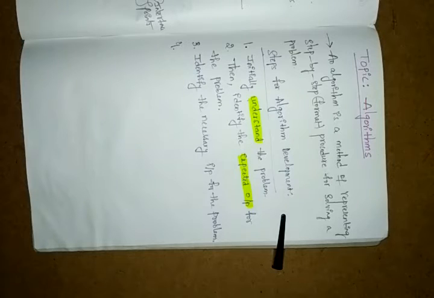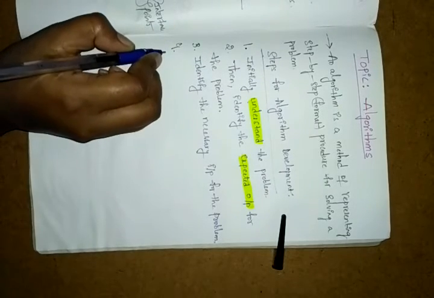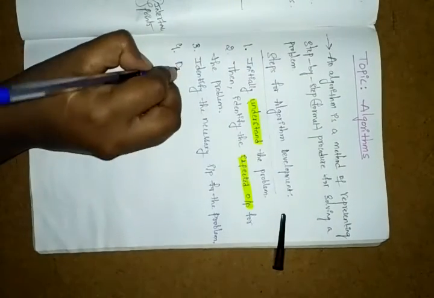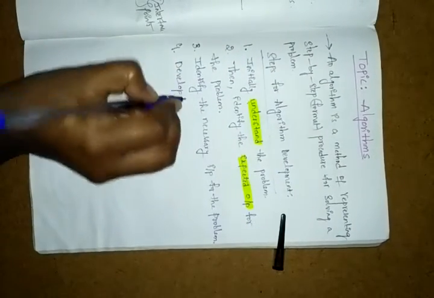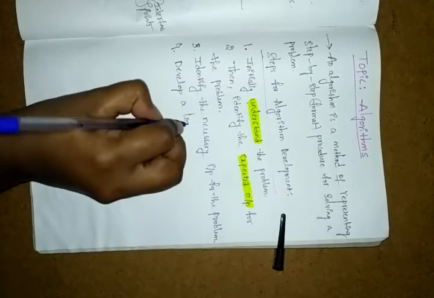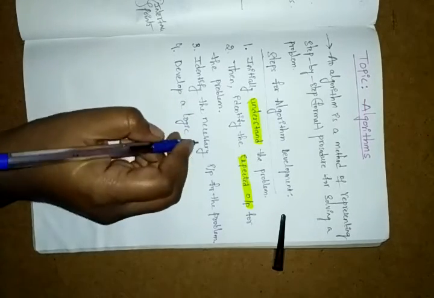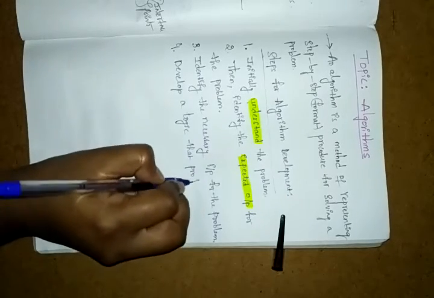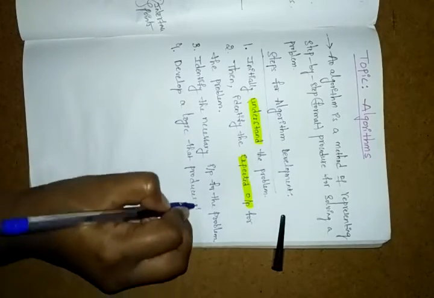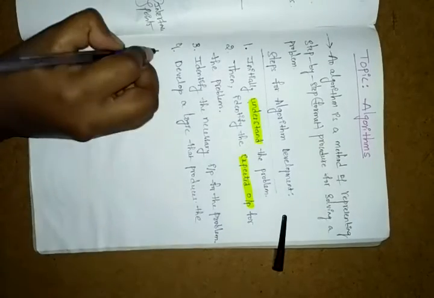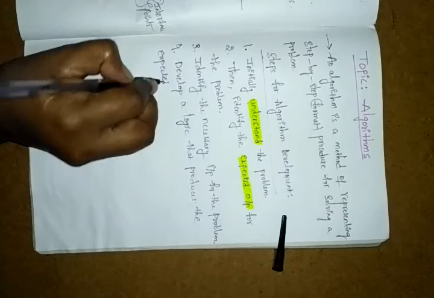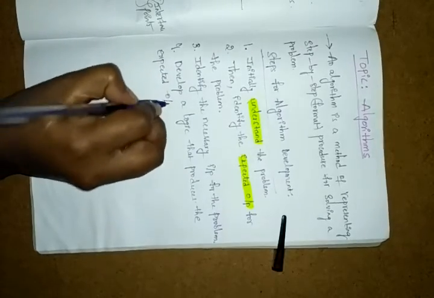Next, the fourth step: develop a logic. In this, we are developing a logic, and that logic produces the expected output.